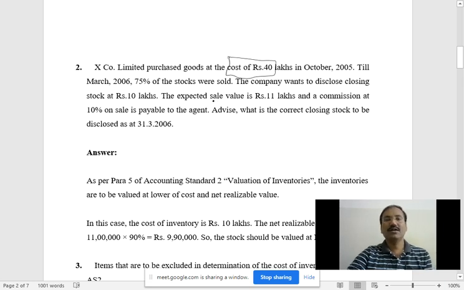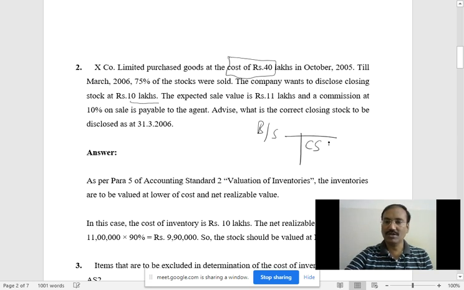Because percentage means 100% is the stock. Out of the 100%, you sold 75%, left is how much? Only 25%. That 25% is the closing stock for you. The company wants to disclose closing stock at 10 lakh rupees. The company wants to show in the balance sheet closing stock as 10 lakh rupees. Is it right? That is the question.